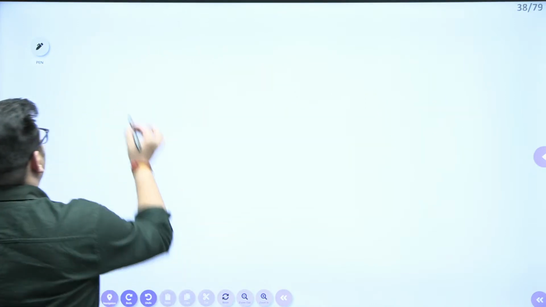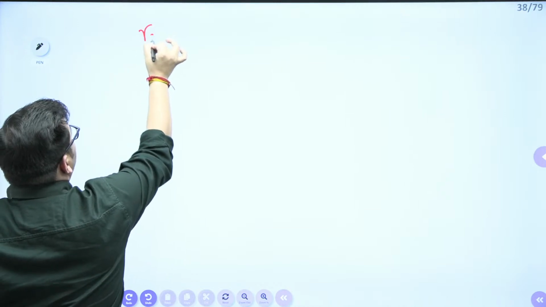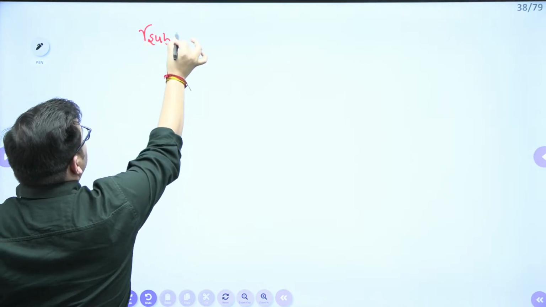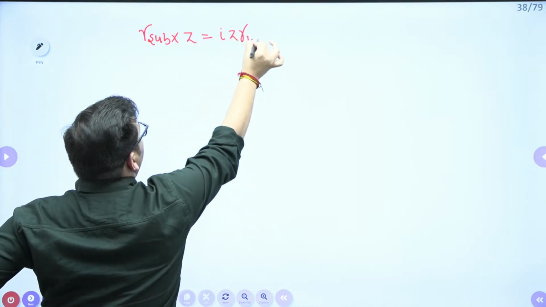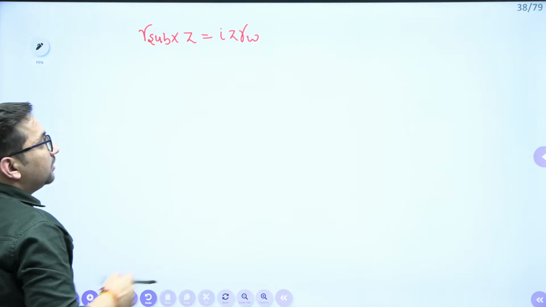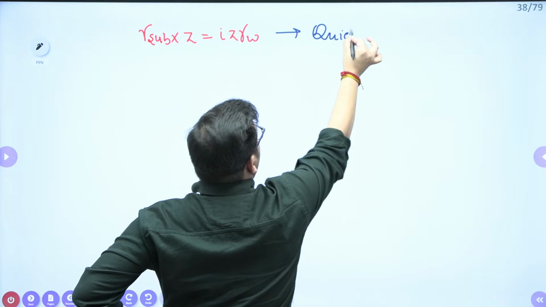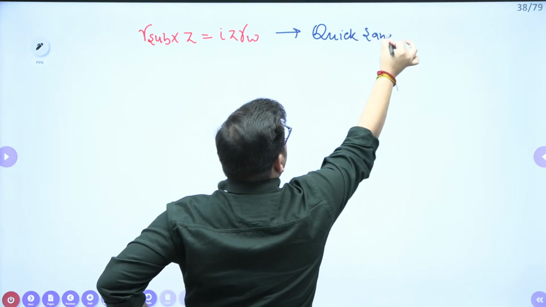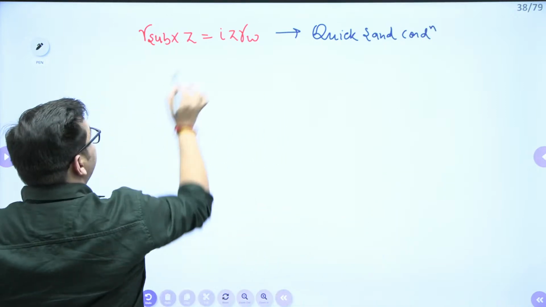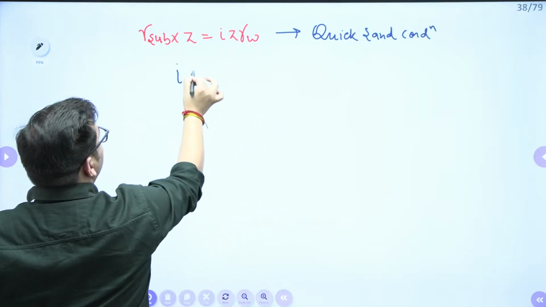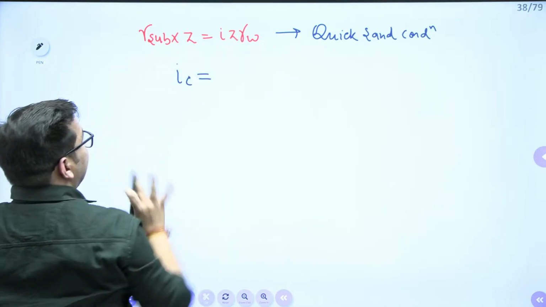Now what we have seen is that when gamma submerged into Z becomes equal to i z gamma w, at this point there will be a quicksand condition. From here, if I calculate this i value, this is the i critical value which is needed to cause this quicksand condition.